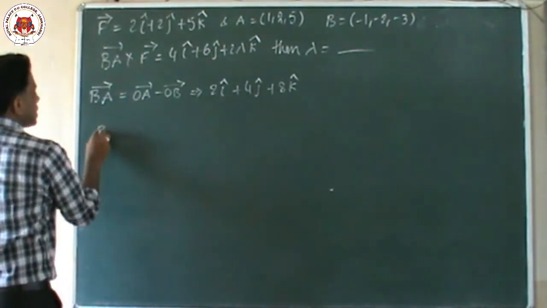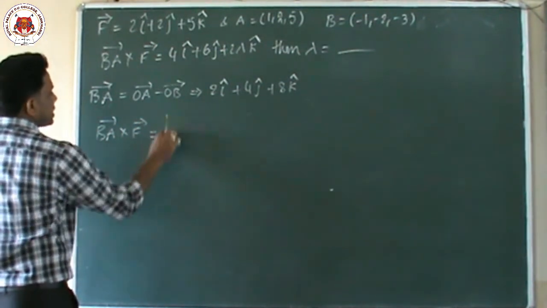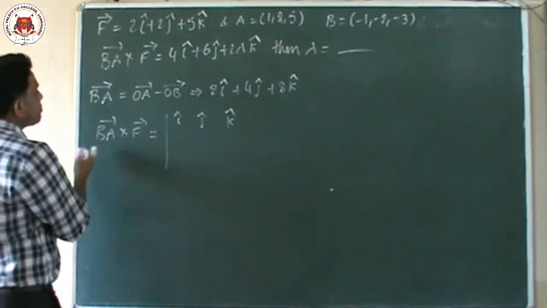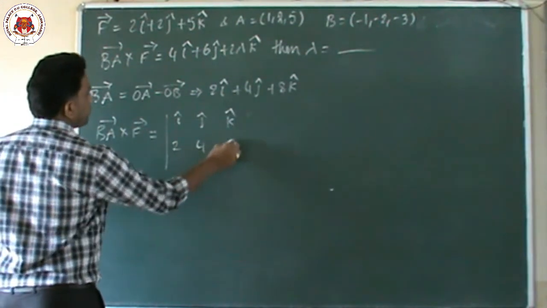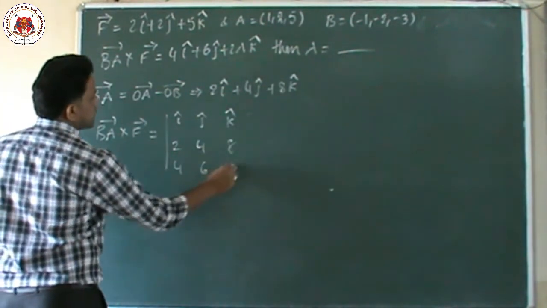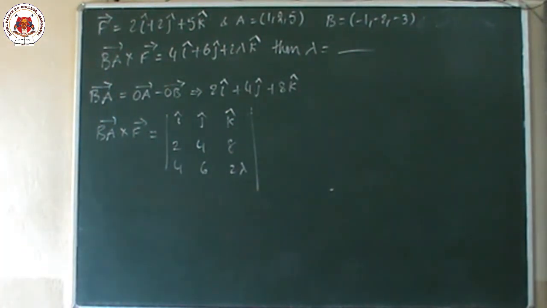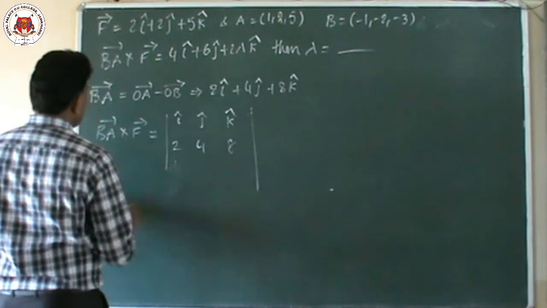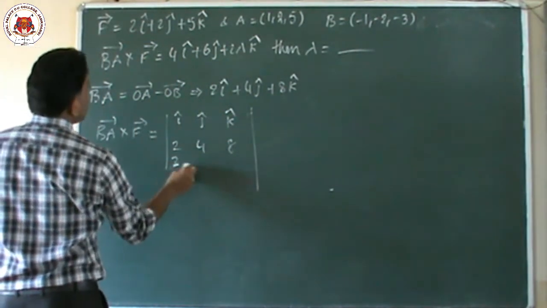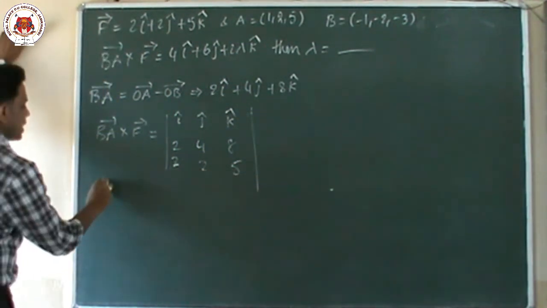Now we will find out the value of BA vector cross F. So for the cross product we write i cap, j cap, k cap. Same story. First the BA vector. What is the BA vector? 2, 4, 8. Next is the F vector. Sorry, the F vector is not this one. So BA vector is 2, 4, 8 and F vector is 2, 2, 5. We do the cross product.